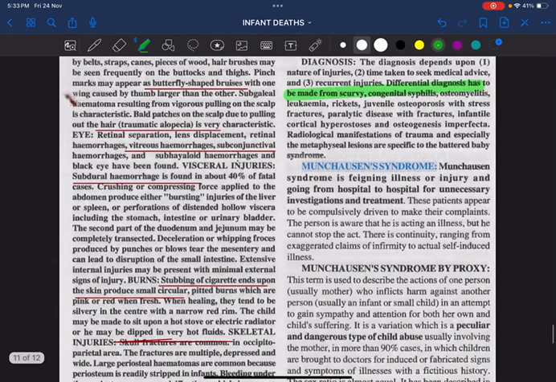Coming to the next question, what is called Munchausen syndrome? Munchausen syndrome is nothing else but malingering. That means the person will be coming to the hospital and saying that I am having so and so problem, I need treatment. He is just malingering. He doesn't have any problem. He just wants medical attention, or he wants to escape from any punishment issued by the court or the police. That is called Munchausen syndrome.